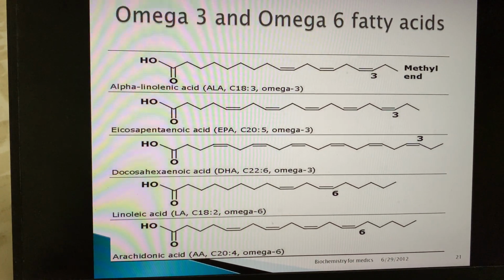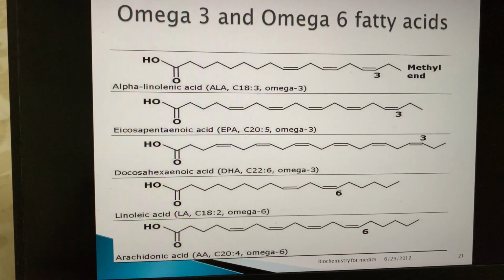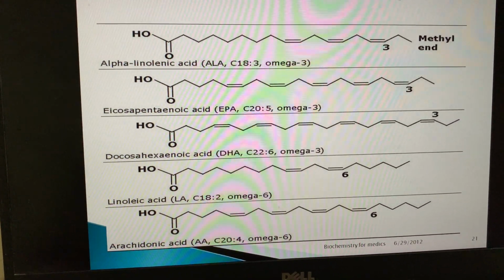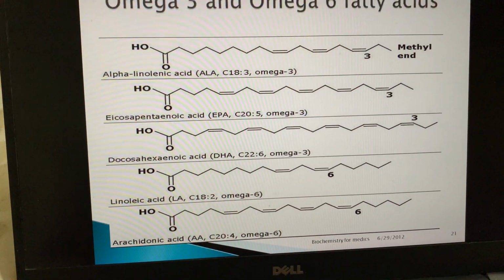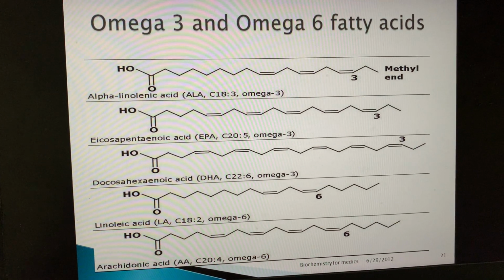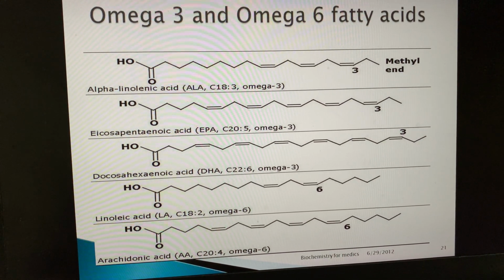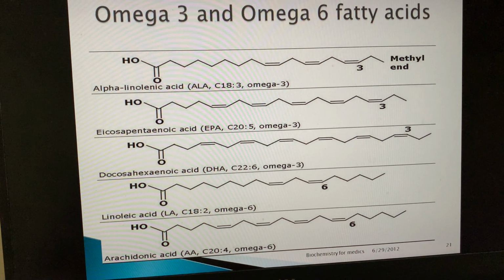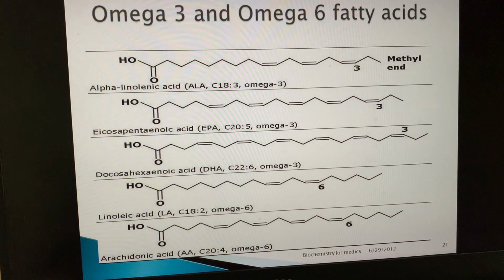Now omega-3 and omega-6 fatty acids. We must have heard about these. The omega term comes from numbering starting from the CH3 end.